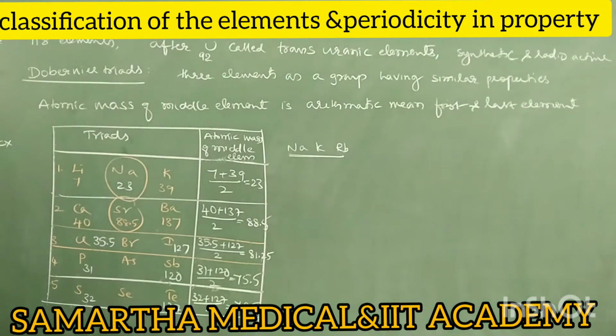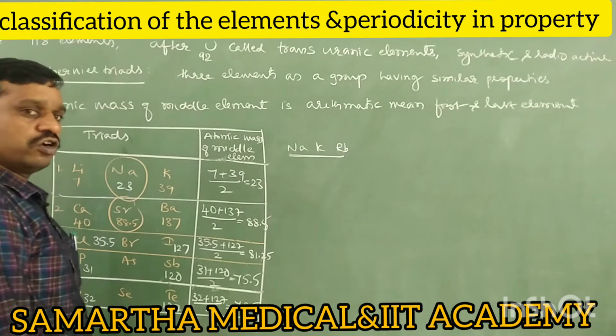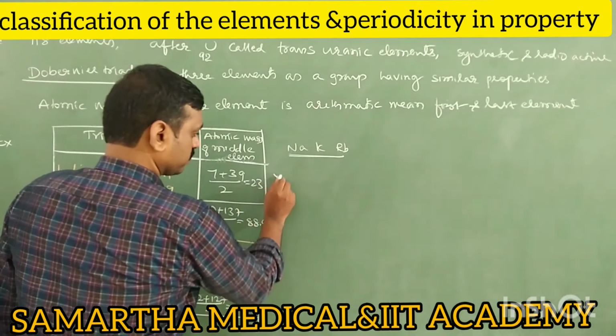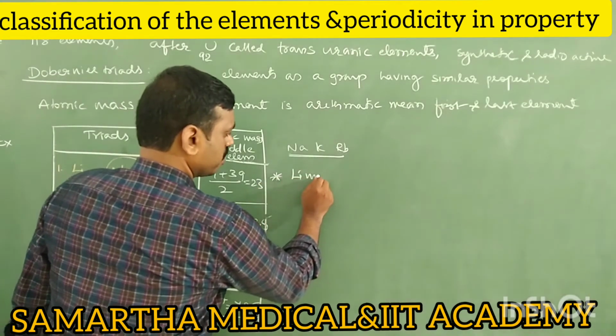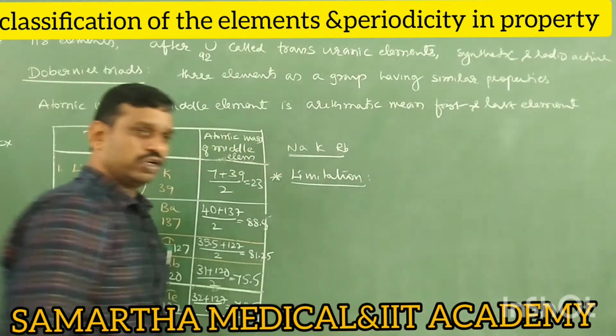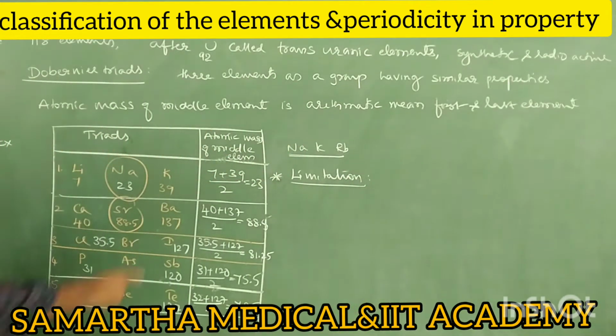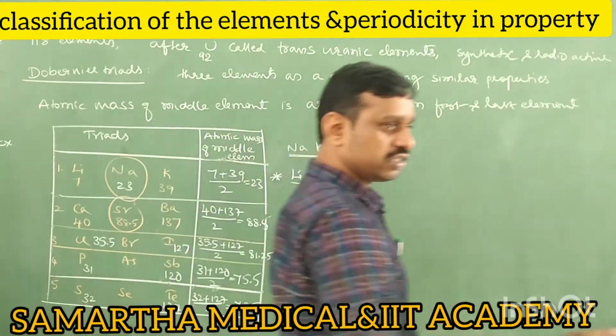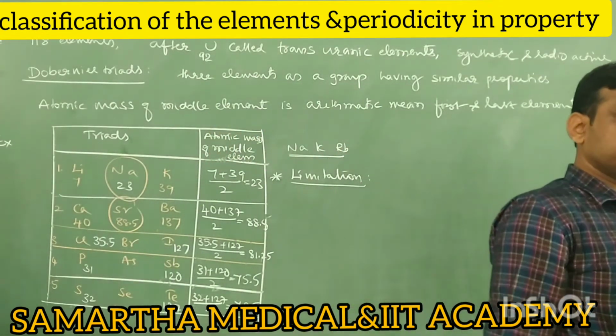Next, now what are the limitations of Dobereiner triads? There are 2 limitations. First limitation is what? Is it applicable for all the elements? No. It is applicable for only these 5 triads. It means Dobereiner triads have only limited application. It is not applicable for all elements.